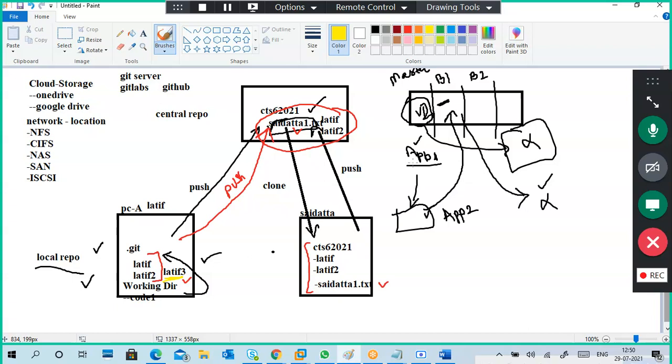Try to think of a clone. We are using a clone, so we have to clone. So what is the problem here? Central repository, I asked one question, right? That is not the solution. Why?